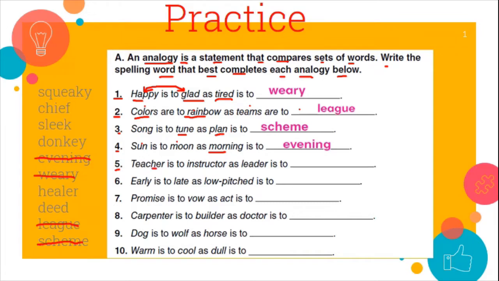So a teacher and instructor, they both have the same meaning. So which word here means leader? A leader is a chief. That's correct. Number 6, early is to late. So as you can see here, early is the opposite of late. As low pitched is to what?